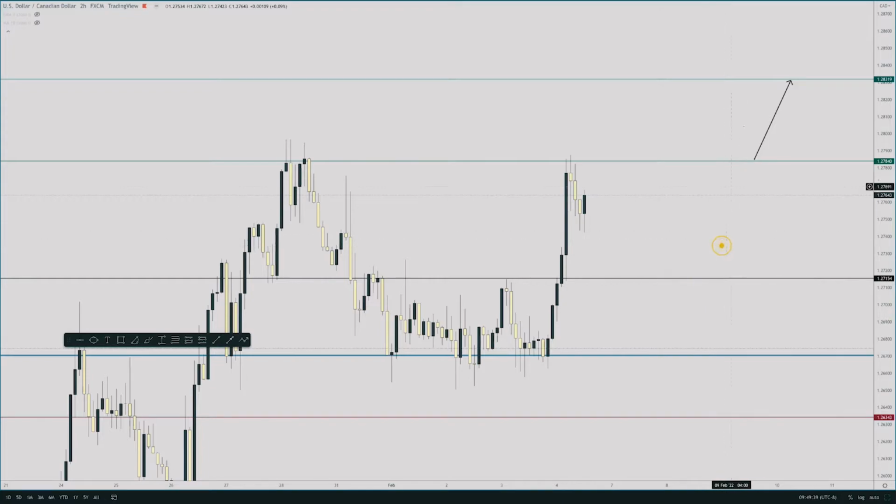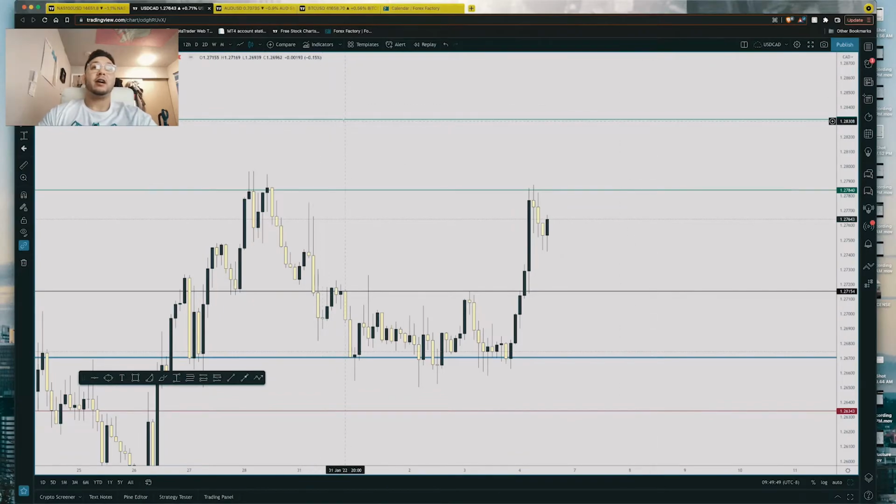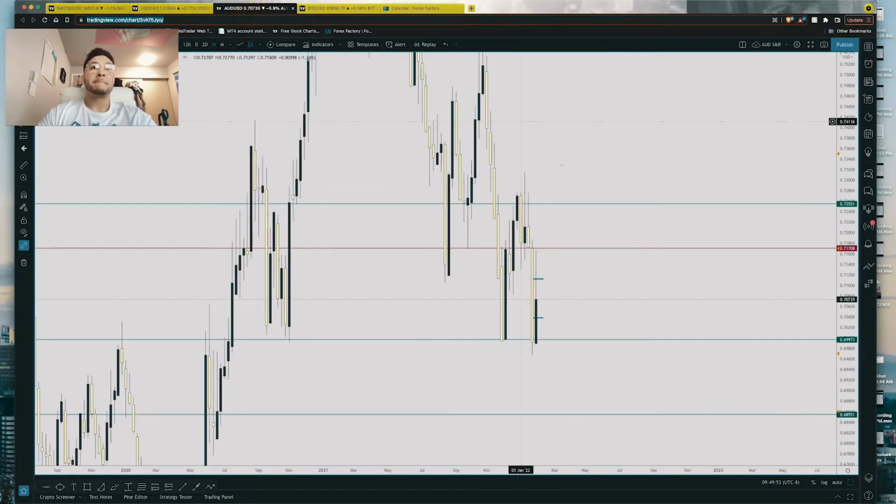However, given that we closed bullish, it could just continue up. It could just open bullish and just go. Okay, we have to see how Sunday and Monday bring us.